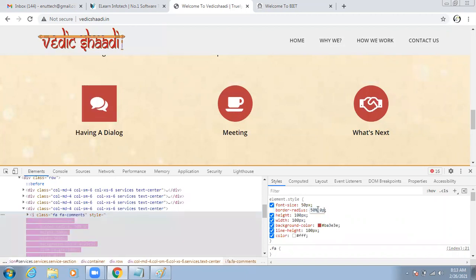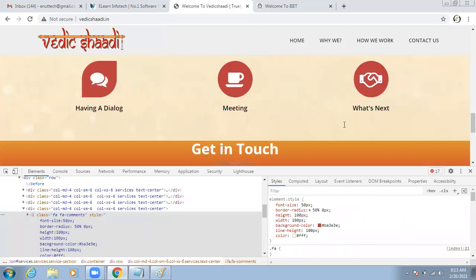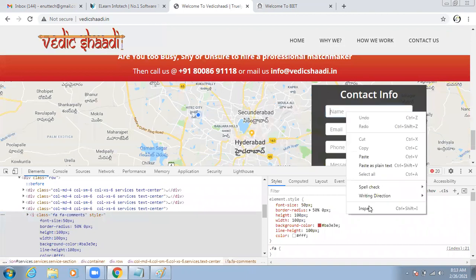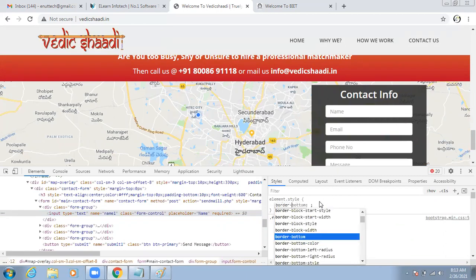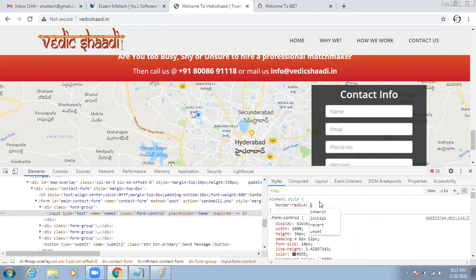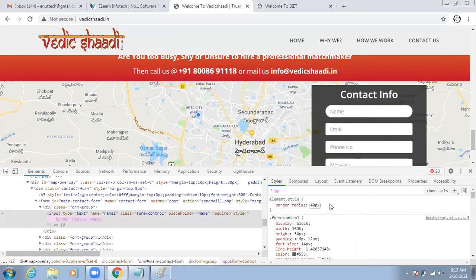Now you can observe, I'm just going to change this one into a leaf shape. So this is about CSS. And you can observe here we have the form control, like one text box. I want to change these edges into a round shape. For this type of thing, we can use CSS only. Whatever the decoration part, if you want it, that is completely about CSS only. You can observe, previously it is like this. Now it is automatically changed like this.